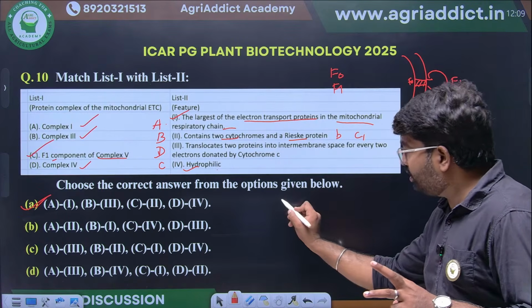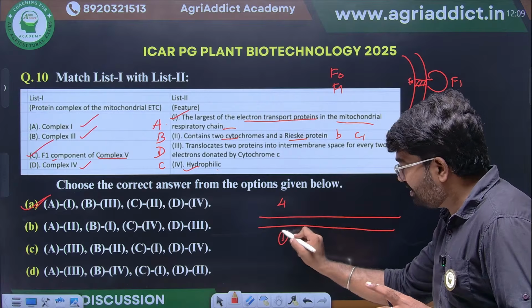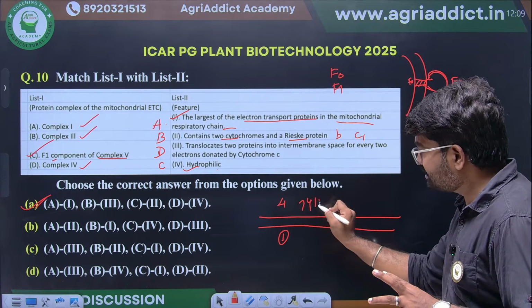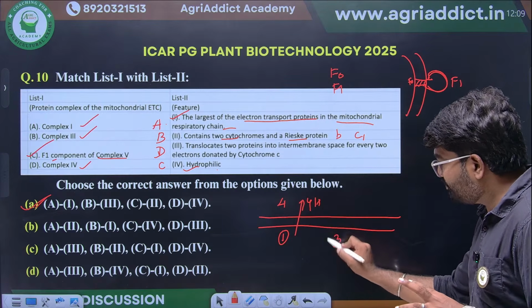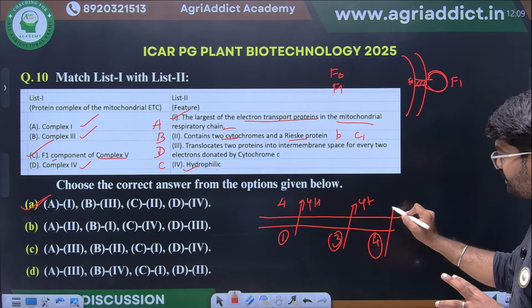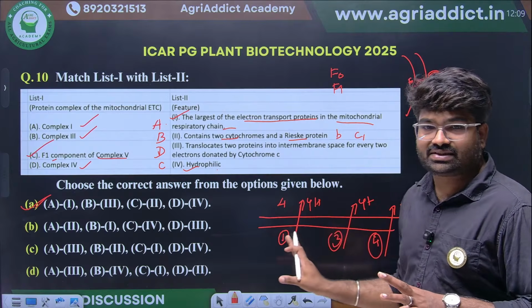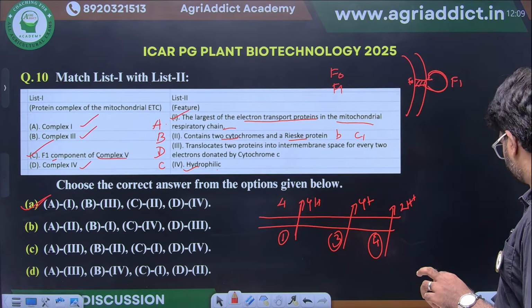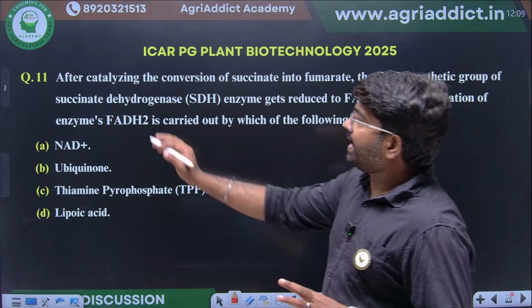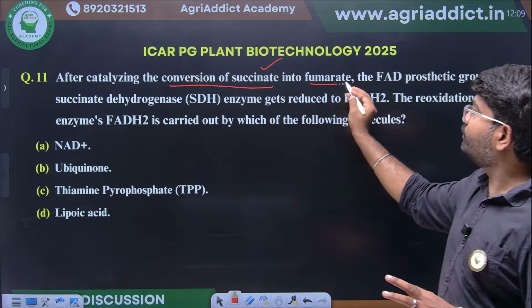There are 4 different complexes in electron transport chain. Complex 1 will pump 4 H plus, complex 3 will pump 4 H plus ions and complex 4 will pump 2 H plus ions to intermembrane space. This we have discussed already.